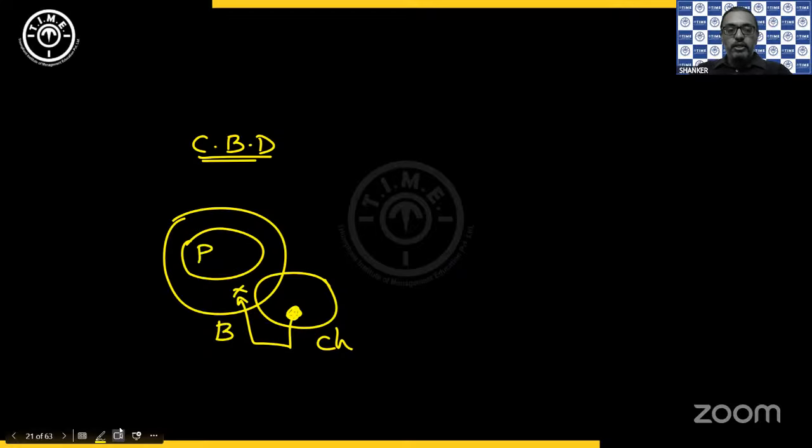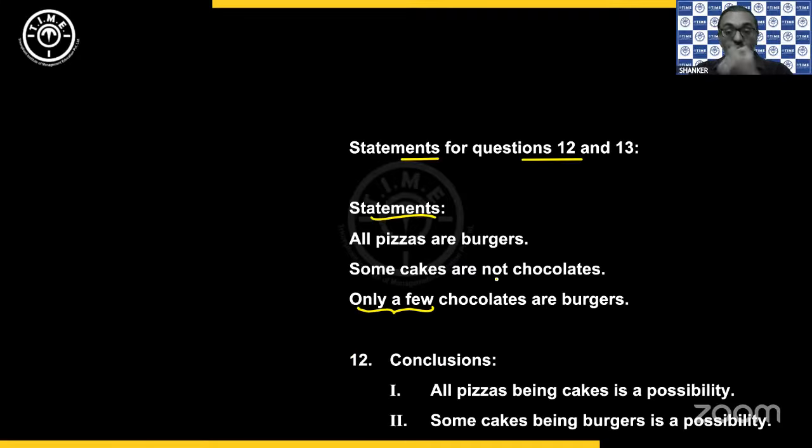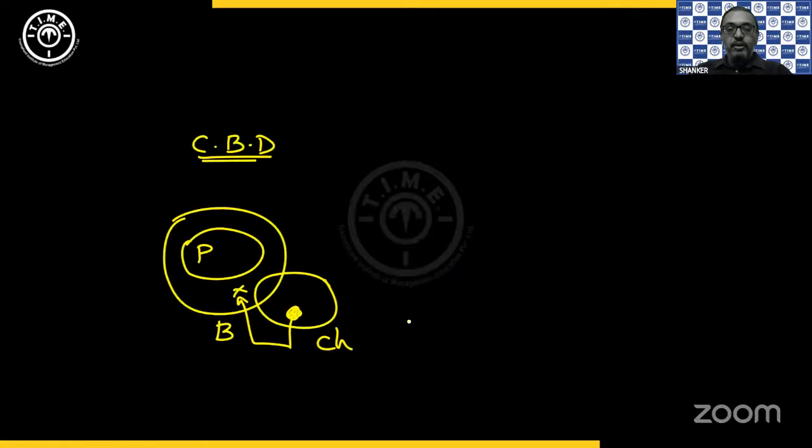There are some chocolates that should not be inside the burger circle. And the second statement was some cakes are not chocolates. So that means basically cakes and chocolates have to be two separate circles. But you can make this indication again because he said some cakes are not chocolates. In the basic diagram, it is two separate circles. So we get this as the combined diagram.